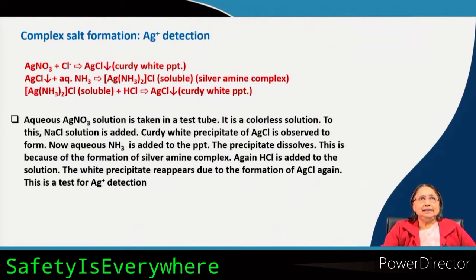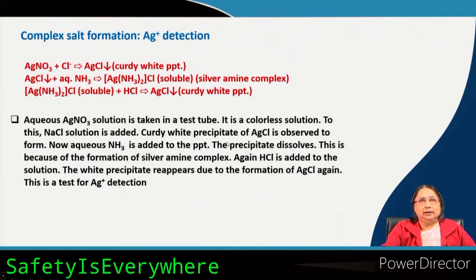So, this is a very good test of copper ion. Now, a similar thing can happen for silver also, and it is also a silver ion detection. What is happening? You take silver nitrate solution in a test tube, and we all know that it is colorless. Now, if you add NaCl solution to this, which is a source of chloride, the chloride will react with silver nitrate to form a white precipitate. It is called curdy white because it is like the curd that we eat. Then aqueous ammonia is added to the precipitate.